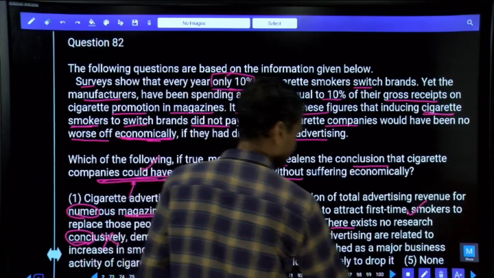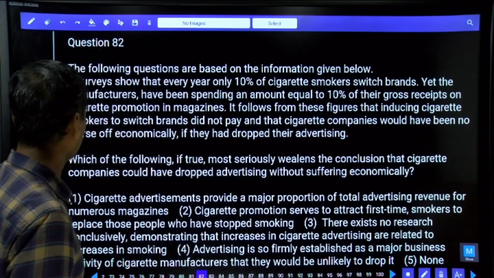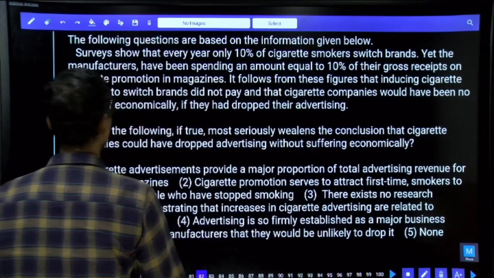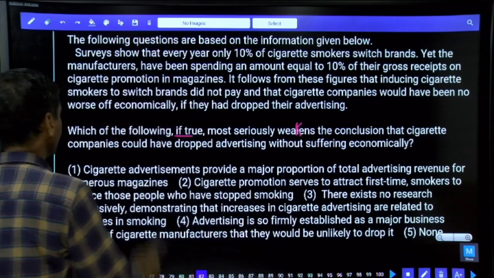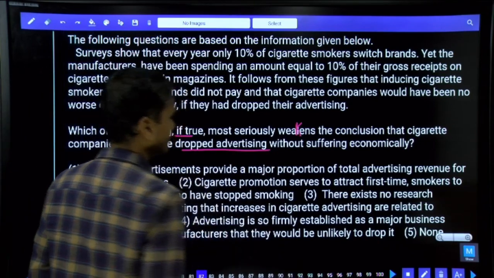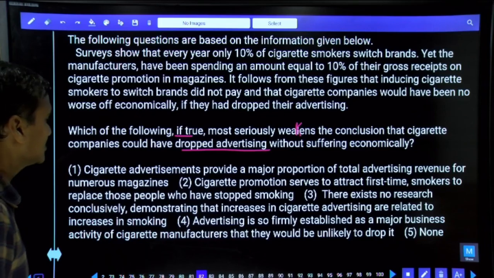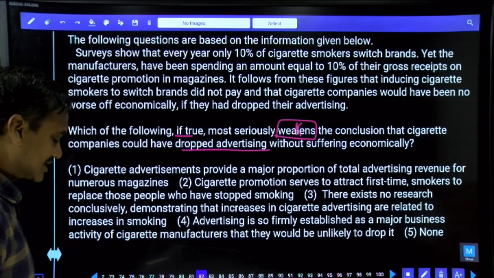Next one. What is the next question we have? And again, this is based on the same statement. 81 and 82 are based on the same. Then coming to 82. Which of the following, if true, most seriously weakens the conclusion that cigarette companies could have dropped advertising without suffering economically? What is the final conclusion that has been made? Cigarette companies could have dropped advertising without suffering economically. Okay, then first one. Most seriously weakens the conclusion means that it must be opposite to the above statement, contradicting the above statement.